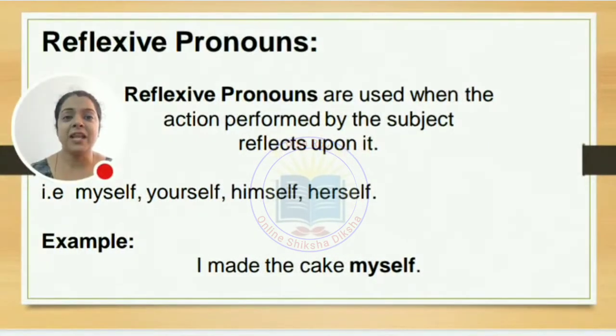Here we have reflexive pronoun. What is reflexive? Reflexive means reflection. Reflection of mine. If you come in front of a mirror, it is your reflection. And if we are coming in front of the mirror, it is our reflection. Reflexive pronoun talks about the reflection. So what exactly reflexive pronouns are? Reflexive pronouns are used when action performed by the subject reflects upon it. Means whosoever is the subject, again the mirror image of that comes to him. Means the word again comes back to the subject only.